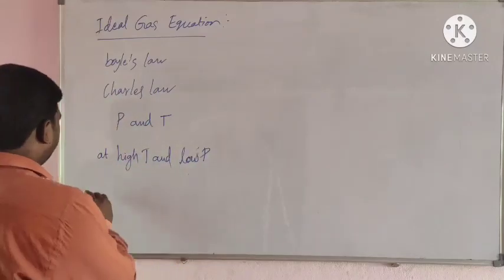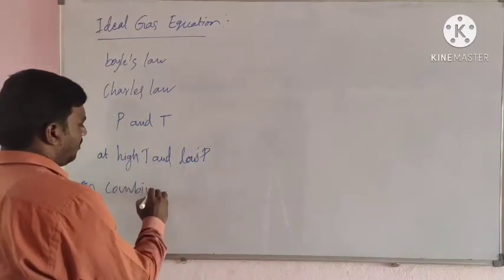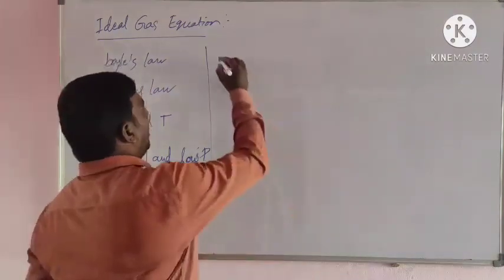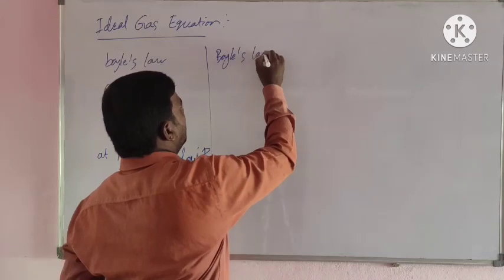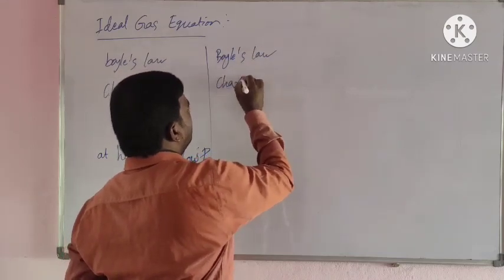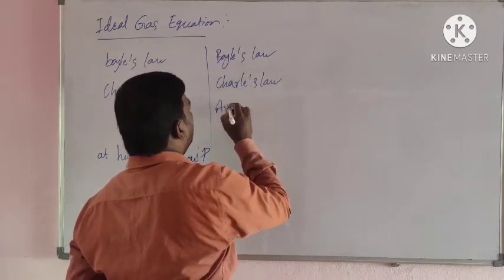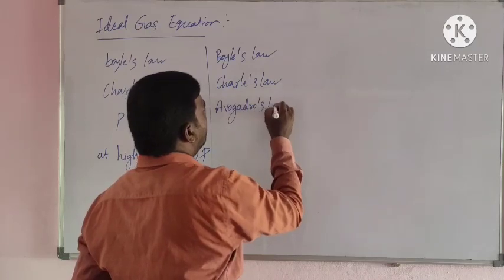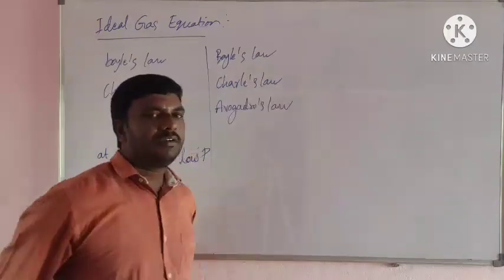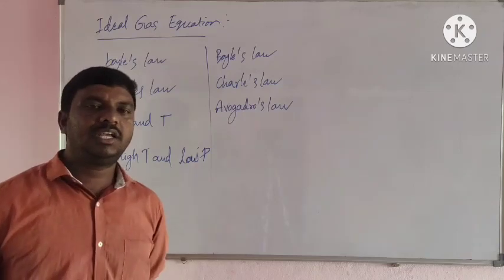On combining Boyle's law, Charles's law, and Avogadro's law, we get the ideal gas equation.